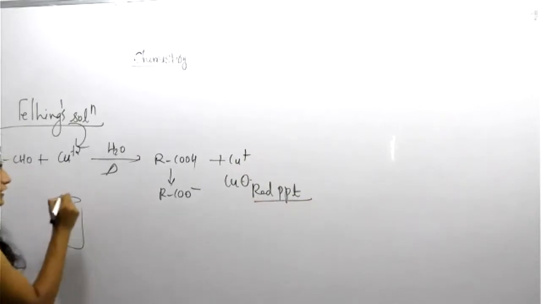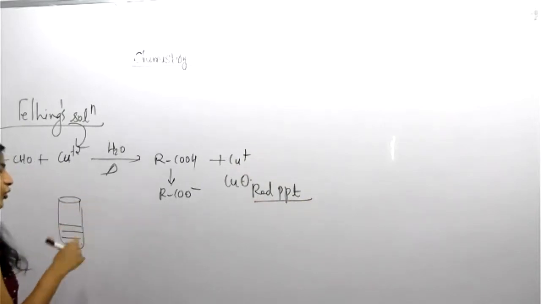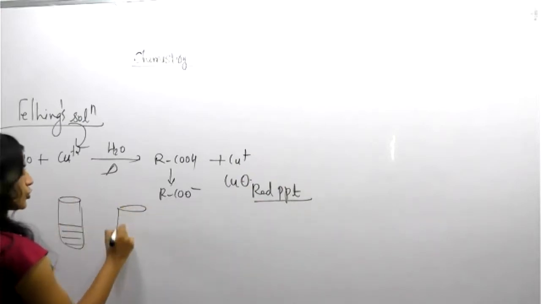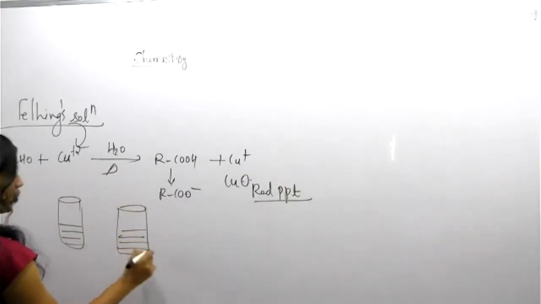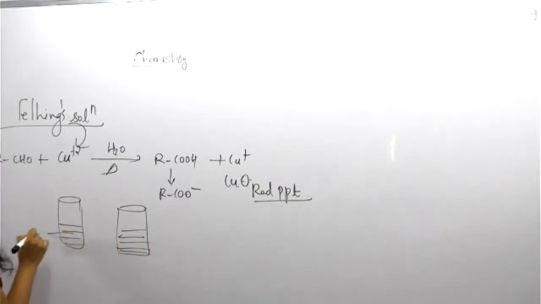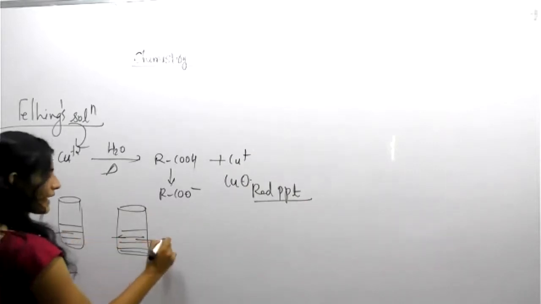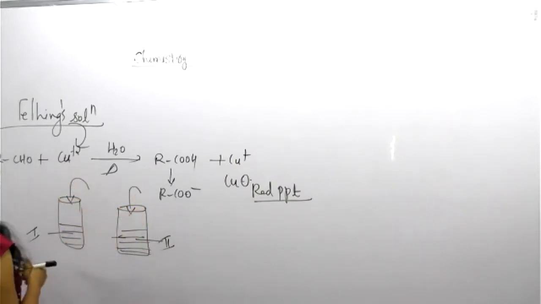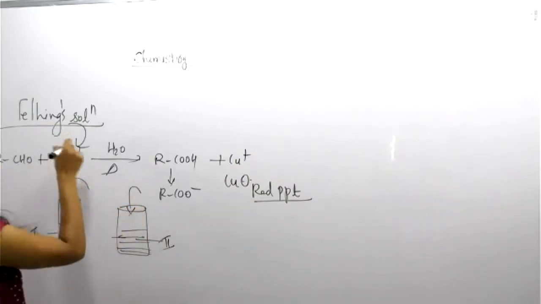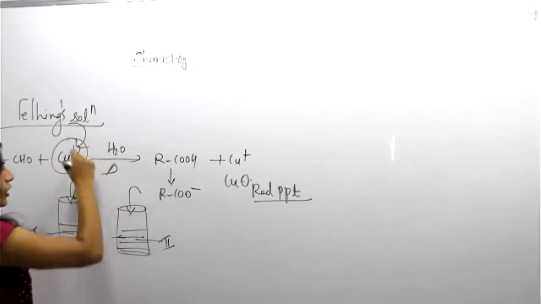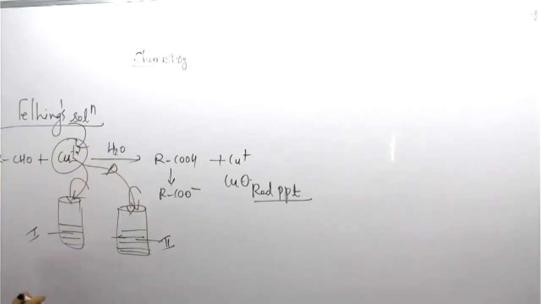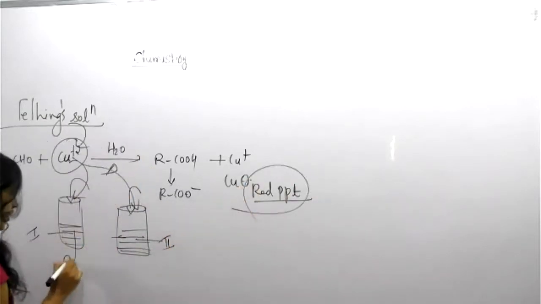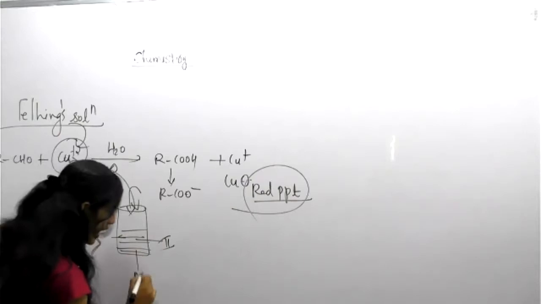Suppose two small test tubes contain unknown solutions, aldehyde or ketone. We don't know which. We add Fehling solution, the copper-containing solution, to both samples. One forms a red precipitate, and the other shows no reaction.